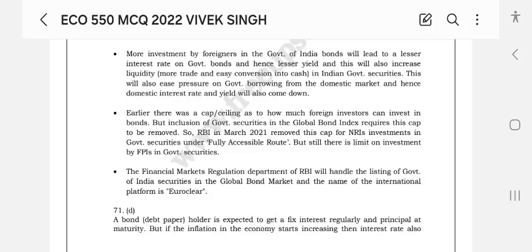Earlier there was a cap or ceiling on how much foreign investors can invest in bonds, but inclusion of government securities in the global bond index requires this cap to be removed. So RBI in March 2020 removed this cap for NRIs. Investments in government securities are a fairly accessible route, but still there is a limit on investments by FPIs in government securities. The Financial Markets Regulation Department of RBI will handle the listing of government of India securities in the global bond market, and the name of the international platform is Euroclear.